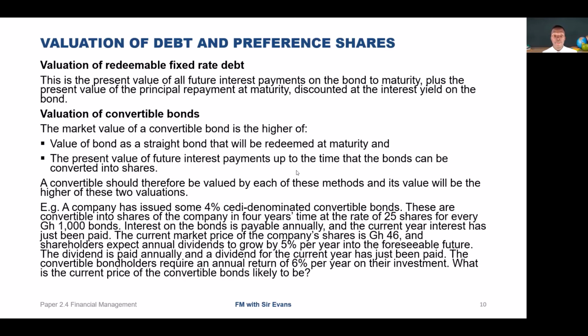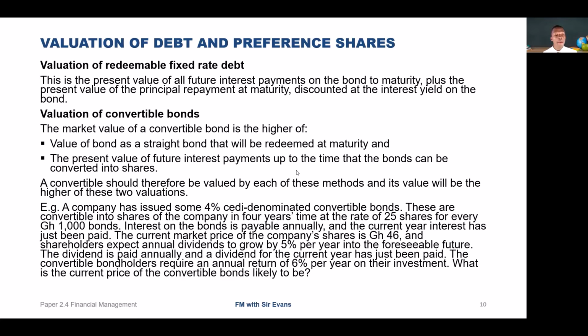The current share price is 46 cedis. As we've seen in the scenario, the current market price of the company share is 46. But where dividends are expected to grow by 5% into the foreseeable future, then we are saying that 5% will also be the rate applicable for the share's price growth. So 46 times, using the simple future value formula, 46 times 1.05 raised to the power 4 gives you 55.9, being the expected share price in 4 years' time.